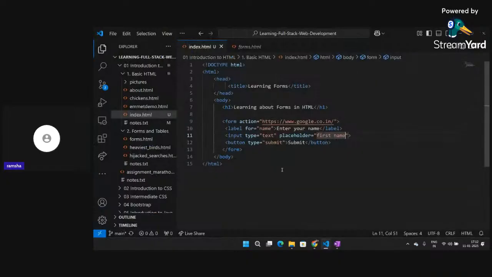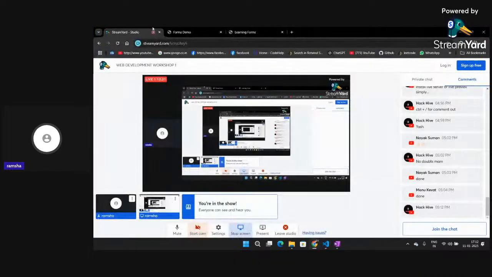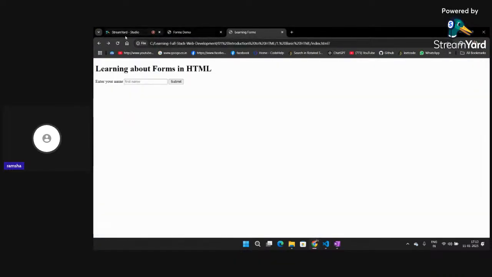Okay. Fine. So I have created this one input. Similar to this first input, I can create more than one label and input. So now let's create one input for password. Here the type of my input will be password. If I click on save and I write here enter your password, and I click on save, go back, click on refresh, then you can see I have got another input with the label enter your password.